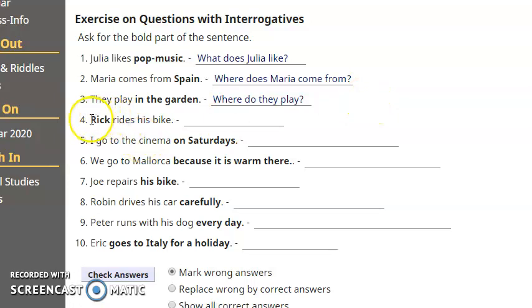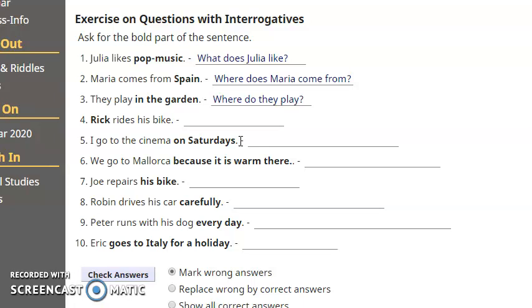Let's keep number 4 because it's a different construction. For example, number 5, I go to the cinema on Saturdays. On Saturdays. What is it? A person, an object, a moment, location? It's a moment. Maybe it's frequency, yeah?